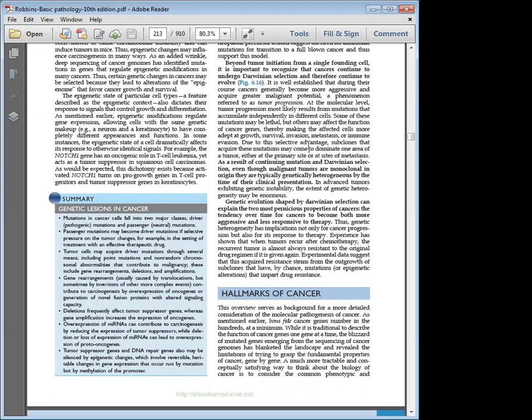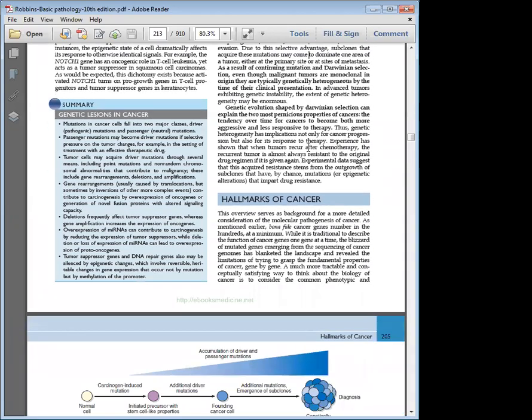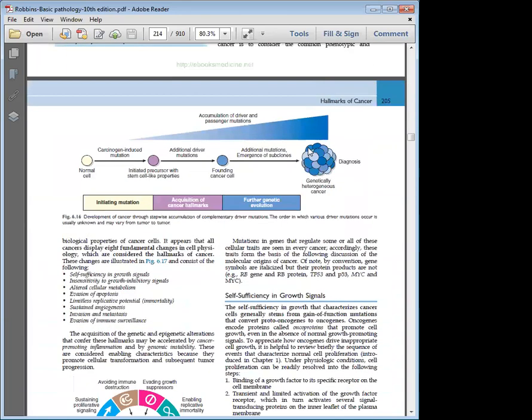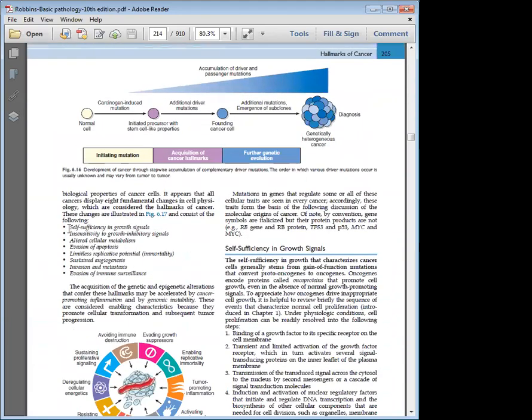So what is the important point in this? For any cancer cell to survive, it has the following hallmarks. These hallmarks can come as an essay question in your exam. So these hallmarks include self-sufficiency in growth signal. What does it mean? Normally, for a cell to multiply, it should have a growth signal. If the growth signal is present, the cell will start multiplying, and if the growth signal is removed, the cell will stop multiplying.